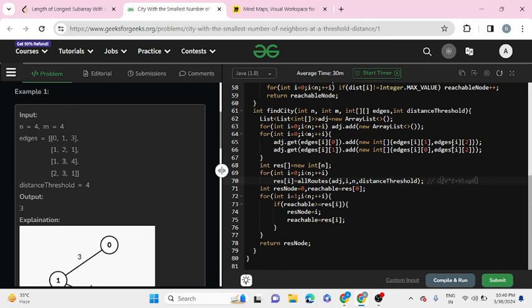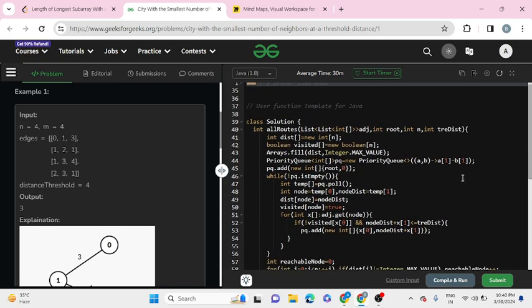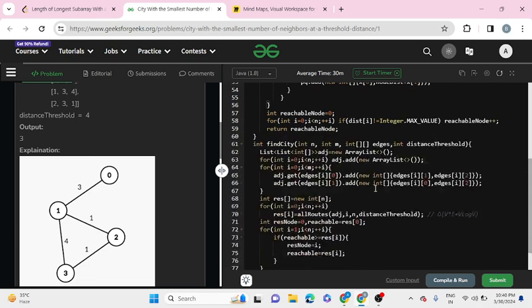So this will be our time complexity, and our maximum time complexity is v into e plus v log v. Our space complexity is big O of v, because we are using a priority queue, and this priority queue will store all the vertices of our graph.